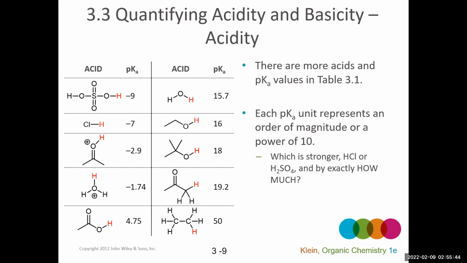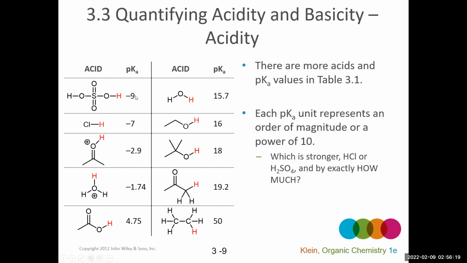And some pKa values of some common acids, both inorganic acids like the first two and the third one, and then some organic acids as well, are listed in table 3.1. And it's important to note that each pKa unit represents an order of magnitude, or a power of 10. So if I asked you, which is a stronger acid, sulfuric acid or hydrochloric acid, most people would be able to say sulfuric acid, but by exactly how much?